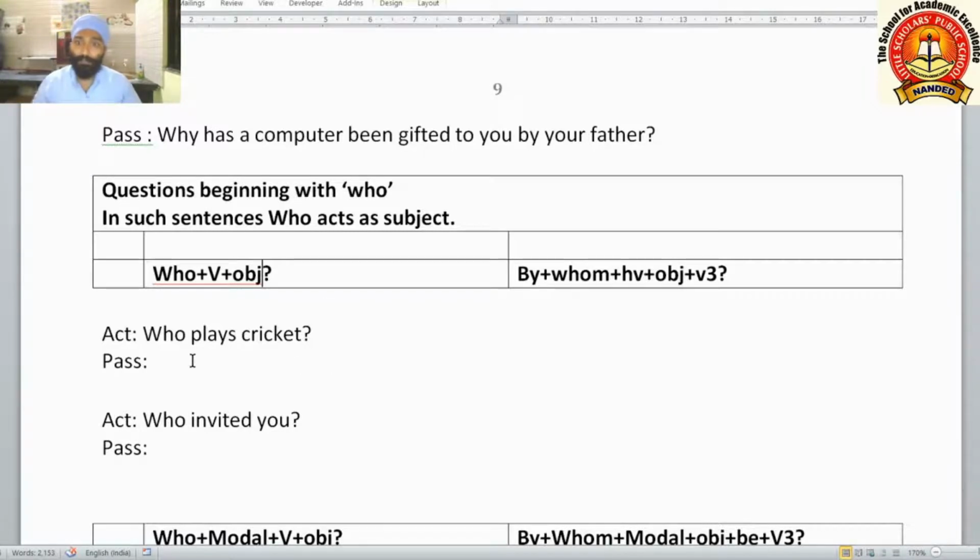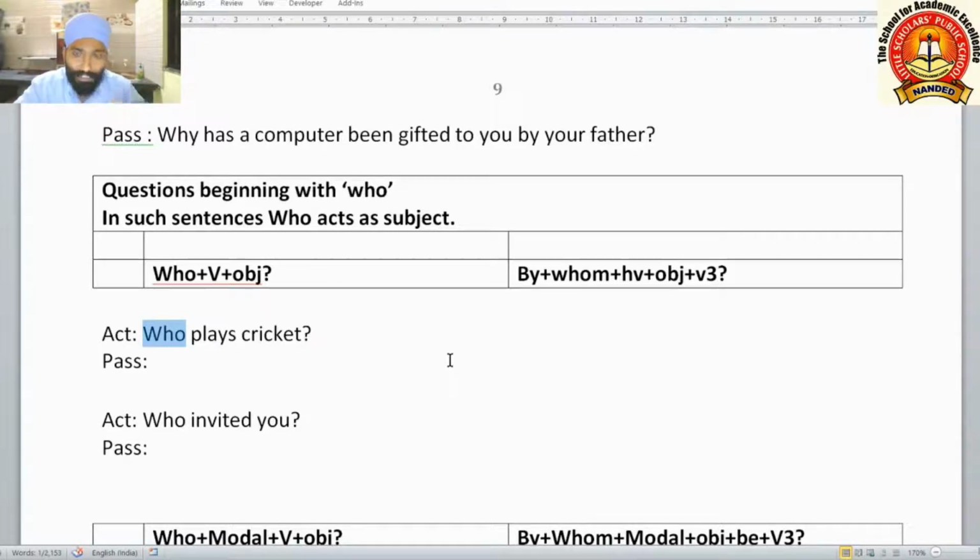If a simple present is there, who plus s form or bare form of the main verb comes, because who treats as the subject of the question. Who answers the subject of the question, such as who plays cricket? Mahendra plays cricket. Rahul plays cricket. So here Mahendra or Rahul are the subjects of the question.